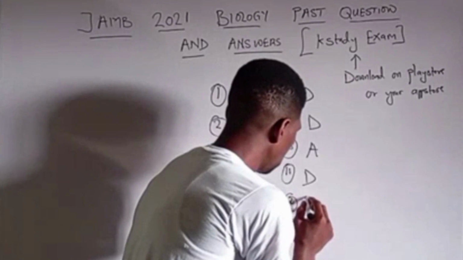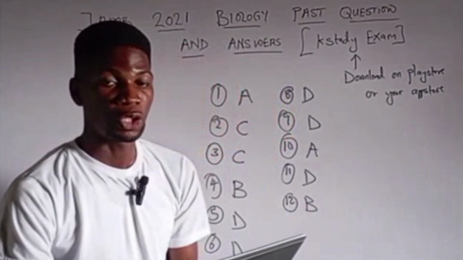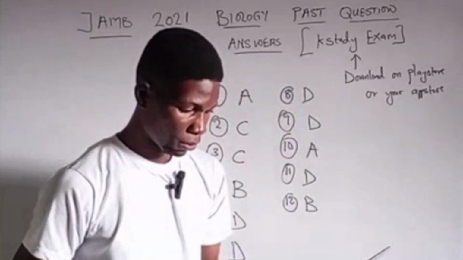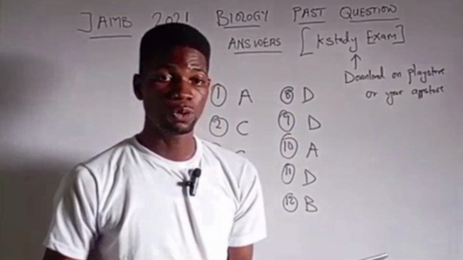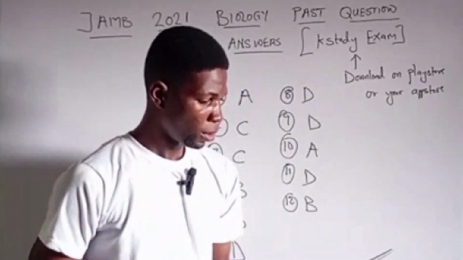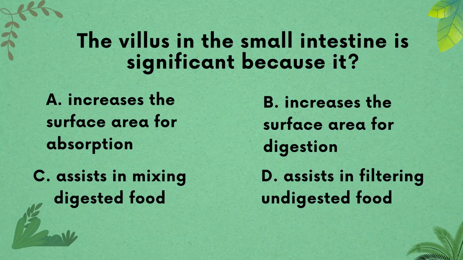So option B, the liver serves as a point of destruction for old or dead red blood cells. Question 13 says, the villus in the small intestine is significant because it A, increases the surface area for absorption, B, increases the surface area for digestion, C, assists in mixing digested food, and D, assists in filtering undigested food. The right answer to question 13 is A, increases the surface area for absorption.